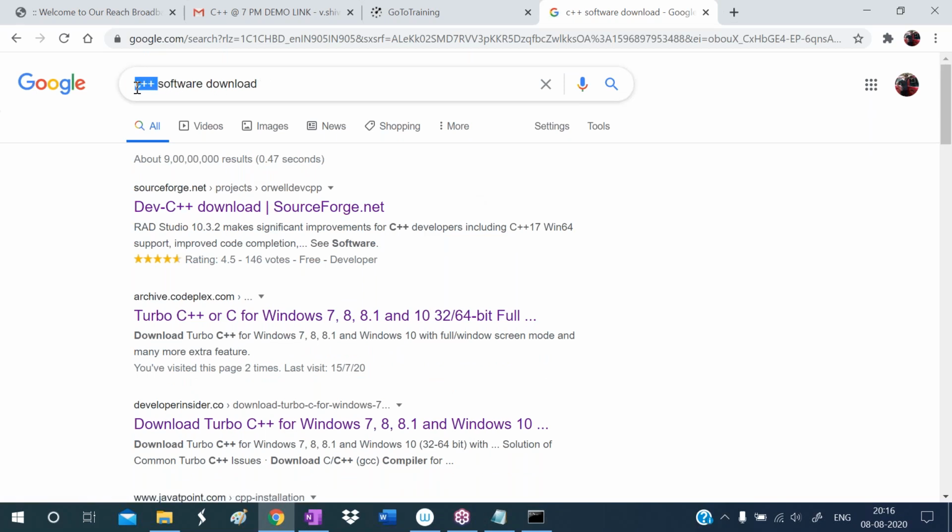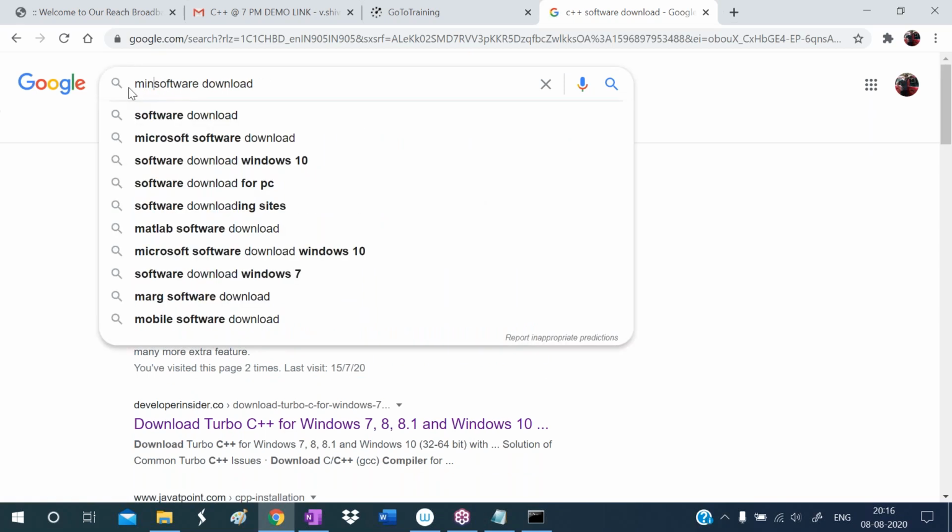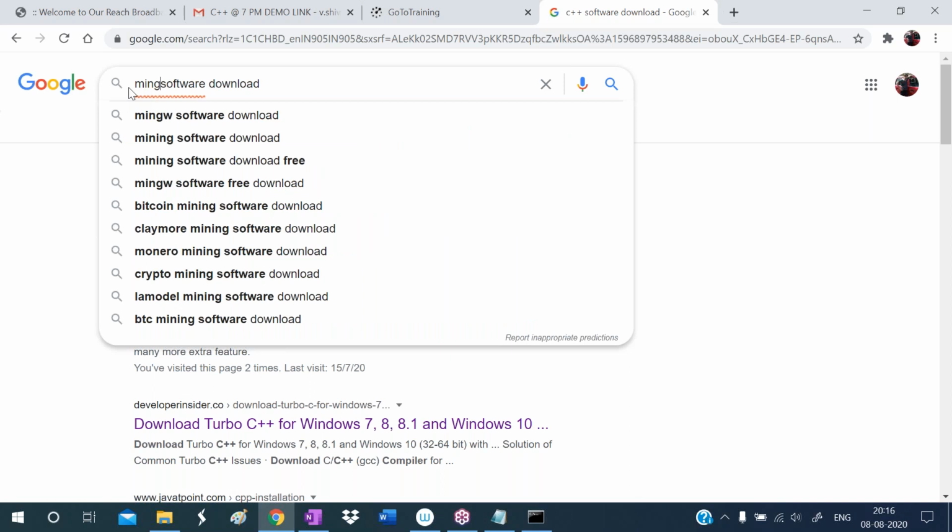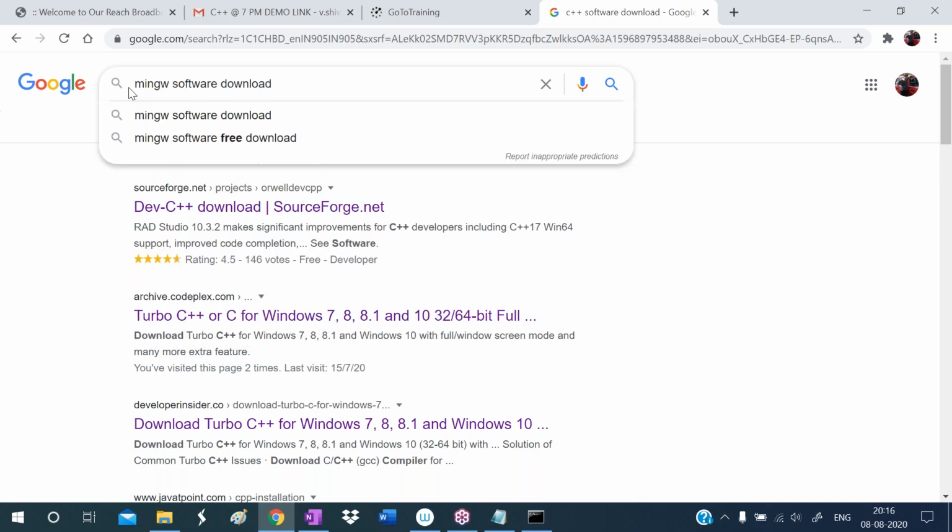Actually, I installed one compiler. That compiler name is MinGW. MinGW has a C++ compiler. MIN stands for minimized, G stands for GNU, and GNU is the company name, for Windows.